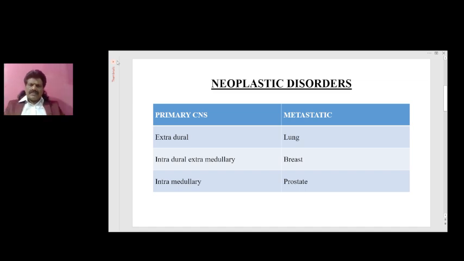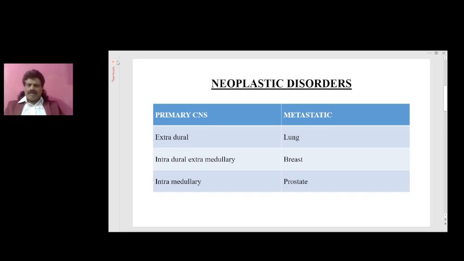The neoplastic disorders of the spinal cord could be primary or metastatic, that is spread from the other areas. The primary central nervous system neoplastic disorders are extradural, that is outside the dura mater, or intradural and extramedullary, that is inside the dura but outside the spinal cord, classically neurofibroma or meningioma, and third intramedullary, that is coming from inside the spinal cord.